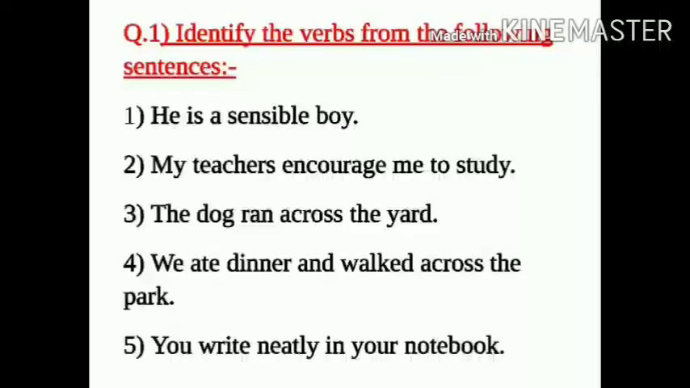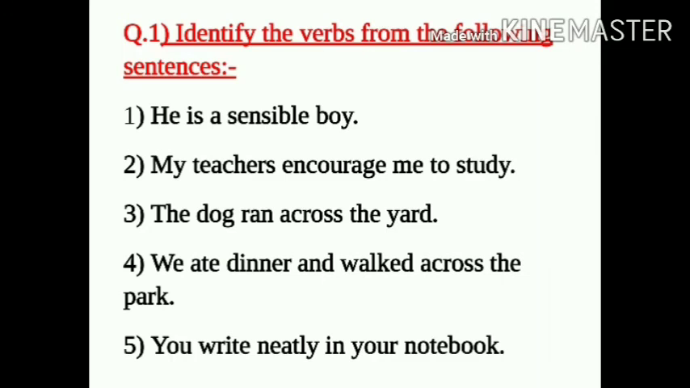Question number 1. Identify the verbs from the following sentences. Remember, you have to identify the verb. It may be a state of being or action words. First one, he is a sensible boy. Is is a state of being. So is your verb. My teachers encourage me to study. Encourage is an action word. So it's your verb. The dog ran across the yard. Ran is an action word. So it is a verb.